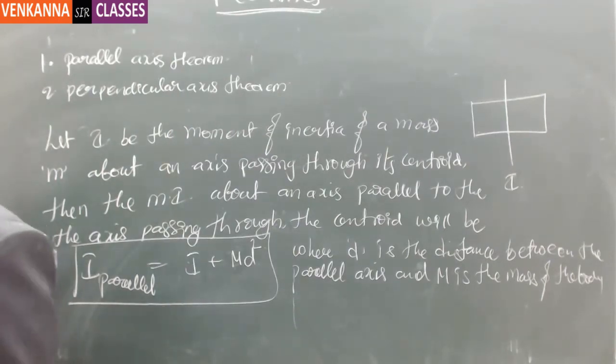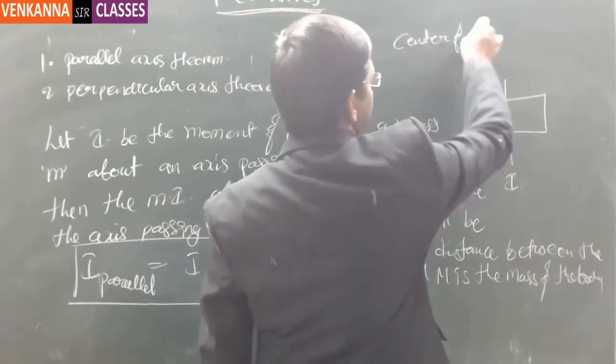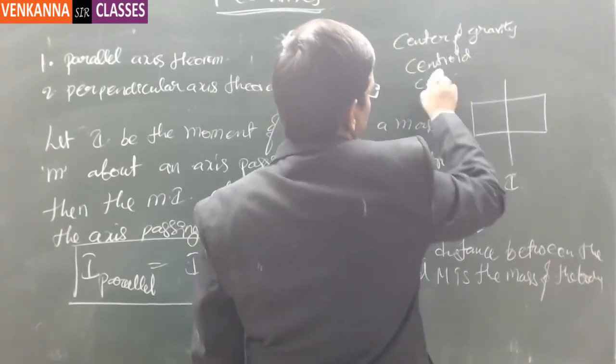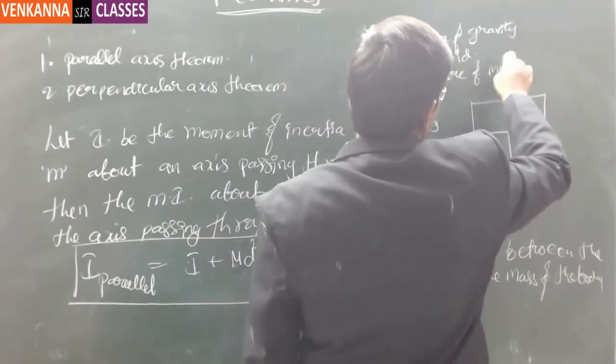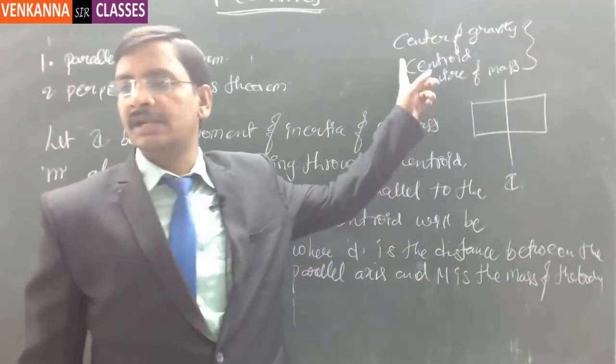Centroid and center of mass are one and the same. Center of gravity, centroid, center of mass: for all practical purposes, all these three are treated as the same. But a little difference is there between center of gravity and centroid.